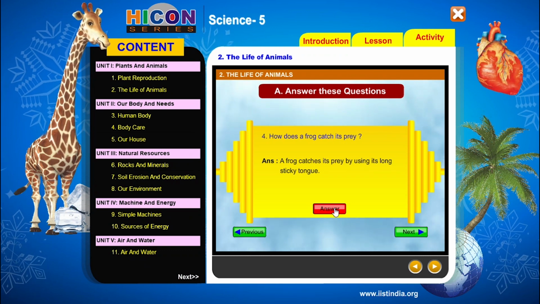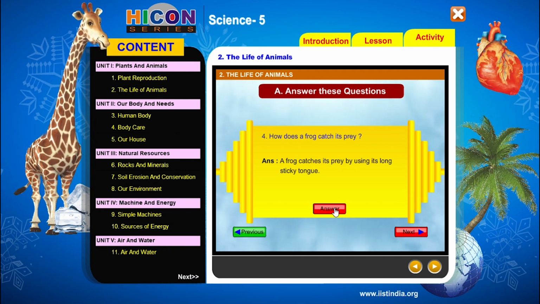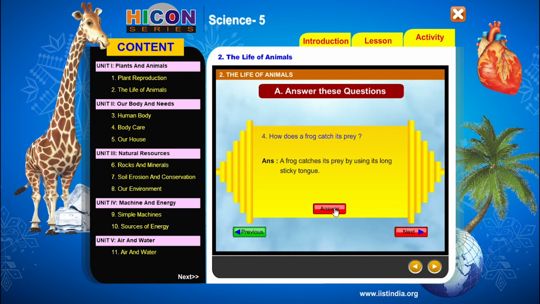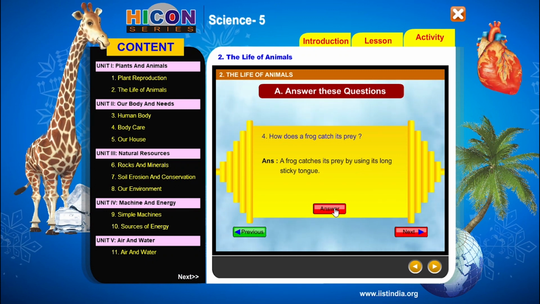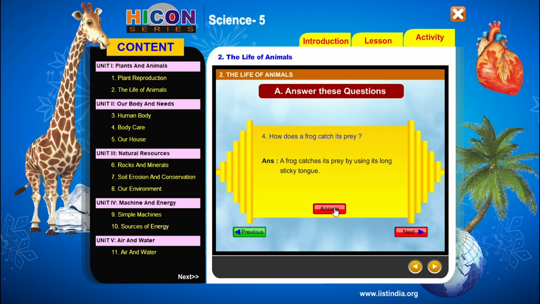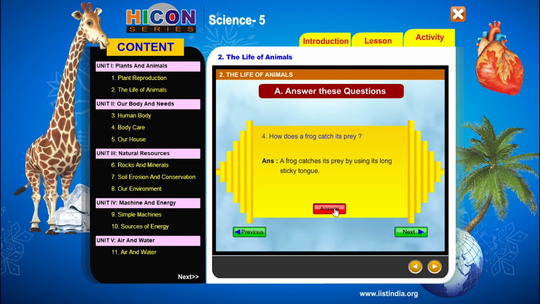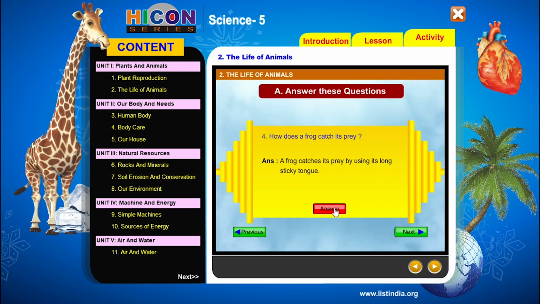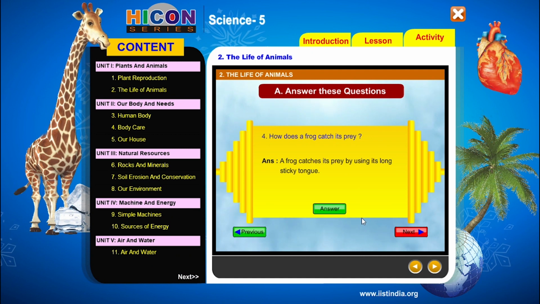Just like children, we have seen the advertisement of All Out mosquito eater. Like that, the frog catches its prey by moving out its tongue towards the prey, and the prey will stick to its tongue, and immediately the frog pulls its tongue into its mouth and swallows the prey. So children, this is about the frog. Now see the next question.